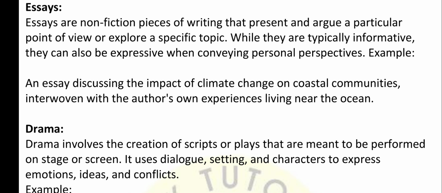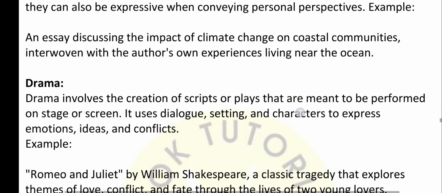Essay. You all know what an essay is. I don't have to tell you about that. An essay is a piece of writing where we write about some specific topic or somebody or some event, right? So we can also say, write an essay on mobile phone is a boon or a curse, or write an essay on climate change, or on global warming, or write an essay on the life of Ratan Tata, right? These are the things we can use or write in order to improve our creative writing.